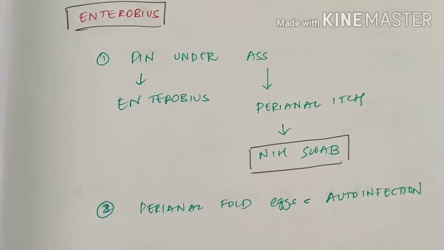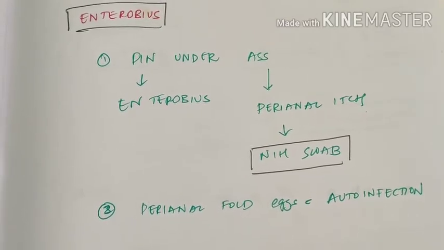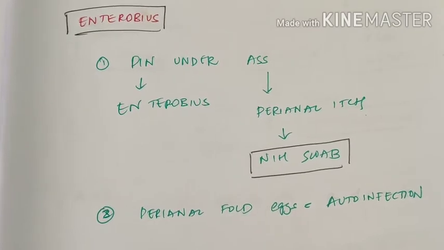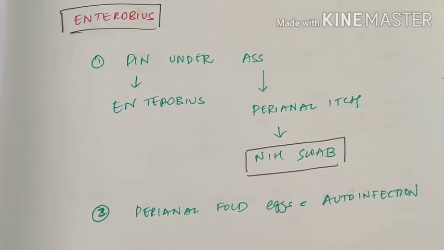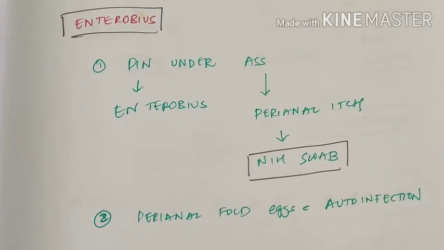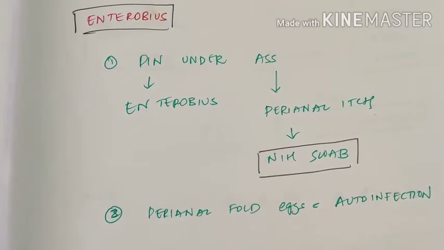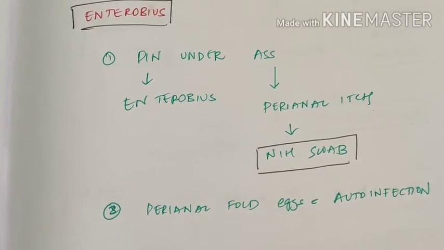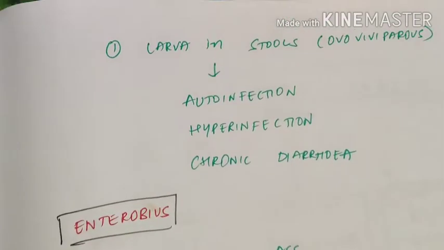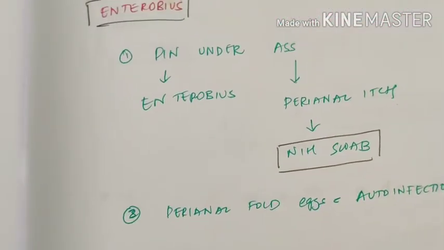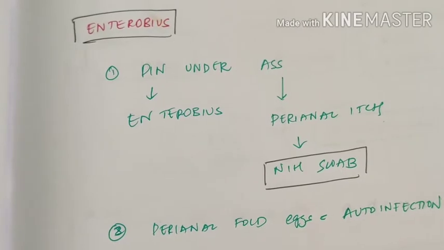The child will keep on scratching it, so the worms can lodge in the nails, and he will eat them again, and it can cause auto-infection. So two nematodes causing auto-infection are strongyloides and Enterobius, right?